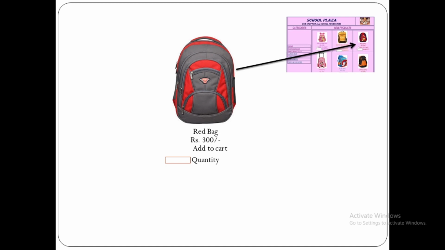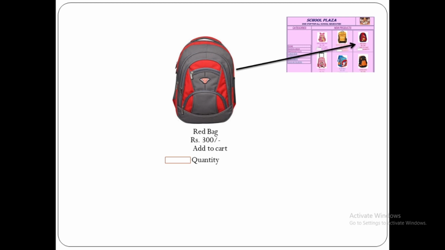Now how to insert individual page. Inside individual page we have to insert image. So suppose this image is given. For that we can click on insert image option and put image inside a cell, and then we have to write detail like this: red bag, the price is written ₹300. Add to cart option is given.